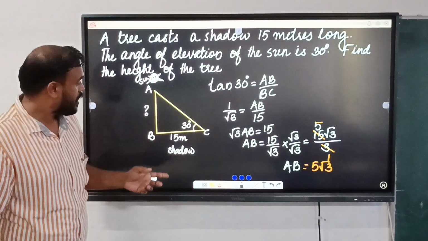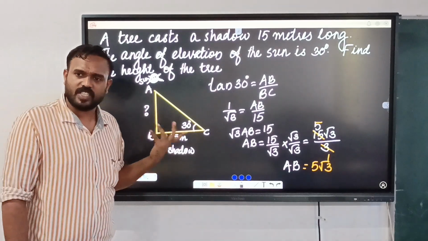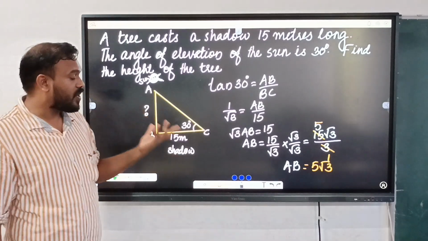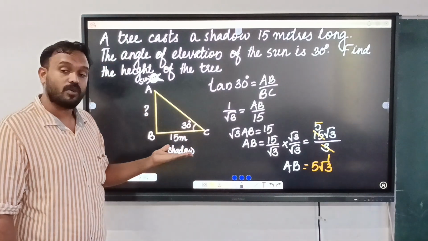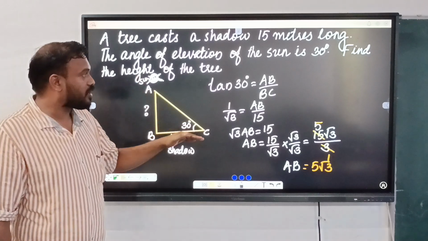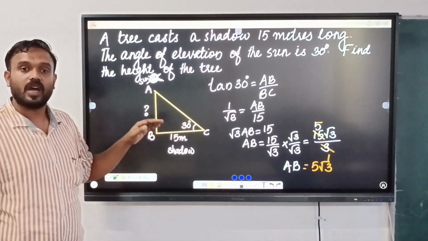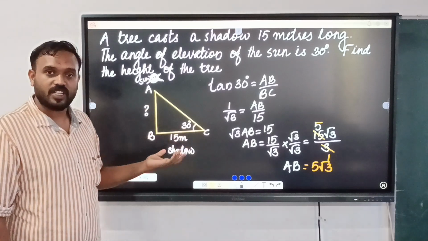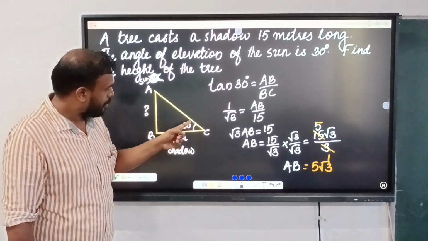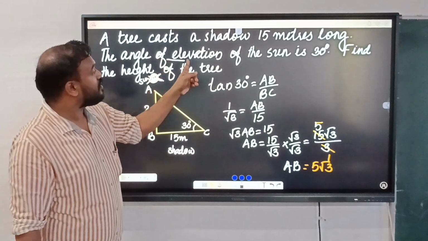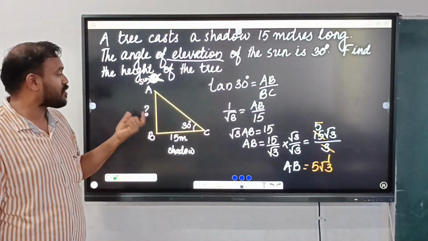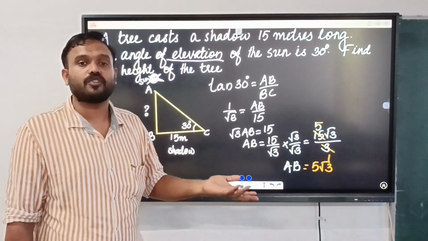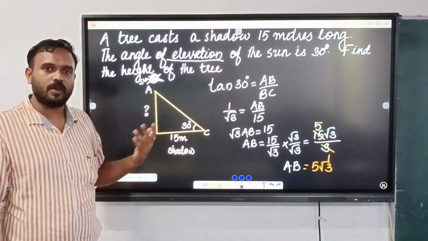So here 5 root 3 is the value of AB. Actually, AB is the height of the tree. So very simple. We just discussed the same concept: how to find unknown values, maybe the opposite or adjacent side. In this question we used trigonometry. This is the application of trigonometry, where the angle of elevation is given and we find the height of the tree. Similarly, we can find the height of a building or tower using the same methods.